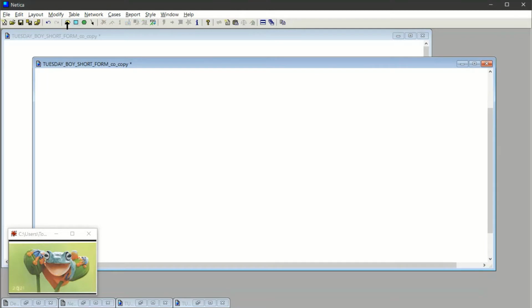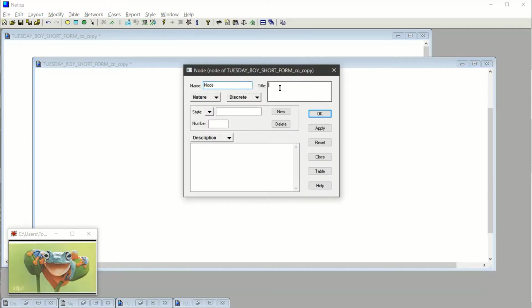And normally I would create a node here, add nature node, double click. All right, so there. A node is created automatically with a state. It always comes with 2 states. You can add more. If I click, that's the title right here, and the states are over here.